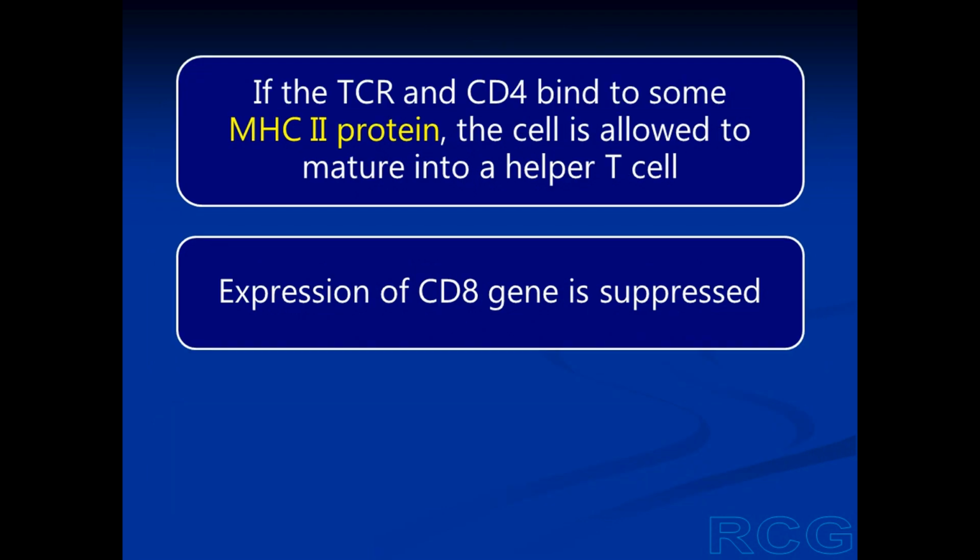If the TCR and CD4 bind to some MHC2 protein, the cell will be allowed to mature, and this cell will become a helper T cell, because helper T cells recognize MHC2 proteins, and the co-receptor in helper T cells is CD4. So if the TCR and CD4 of the developing T lymphocyte bind some MHC2 protein, the cell will mature into a helper T cell, and then the expression of CD8 gene will be suppressed. So the cell will not synthesize CD8.